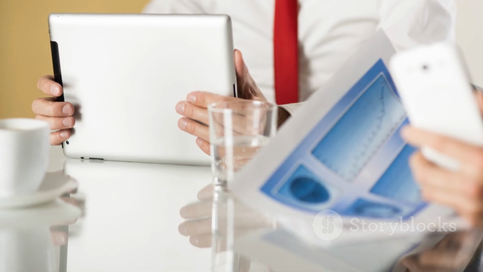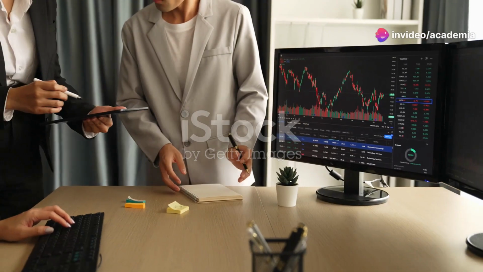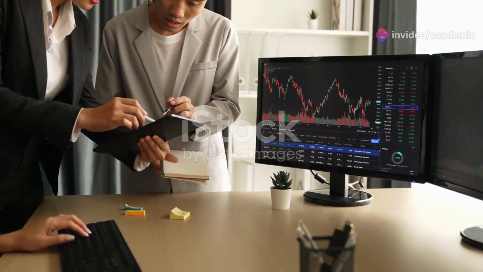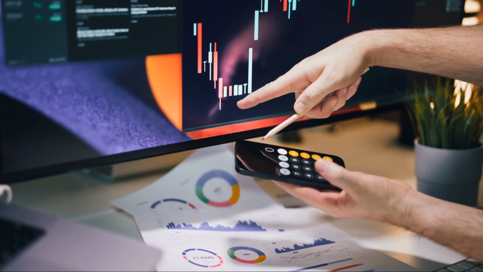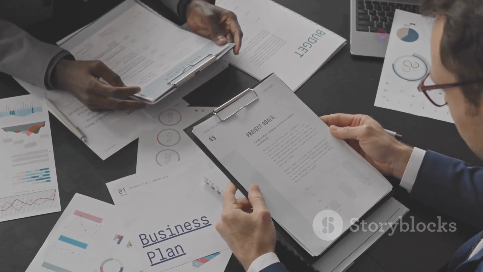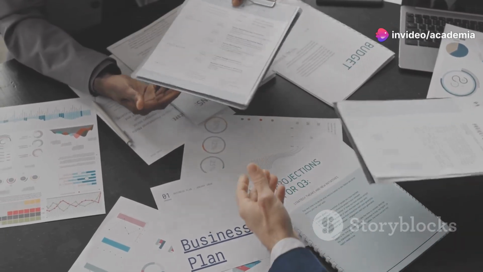We must acknowledge that past expenditures are irrelevant to the decision at hand and focus solely on future cash flows. This shift in perspective helps us make more rational decisions. Opportunity costs, often less tangible but equally important, represent the potential benefits forgone by choosing one alternative over another. They are the hidden costs of missed opportunities.